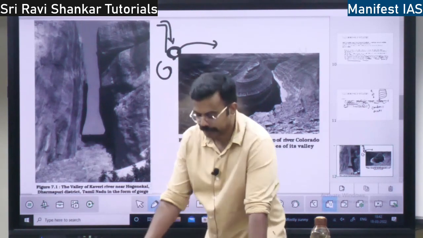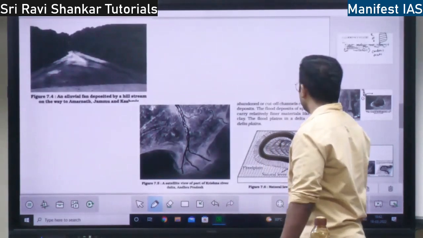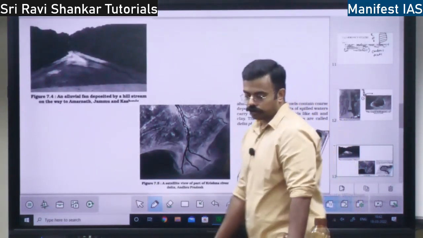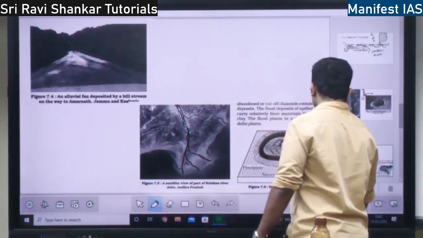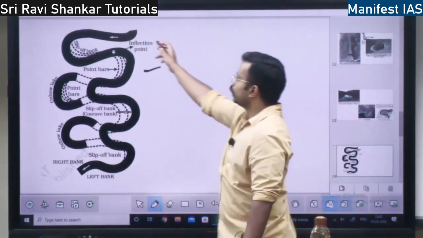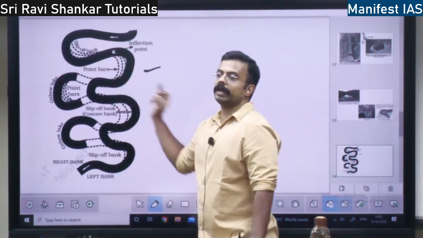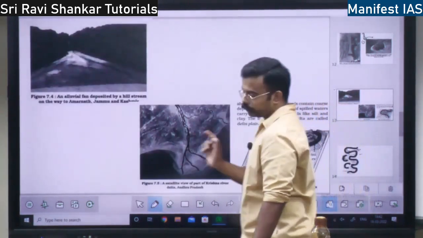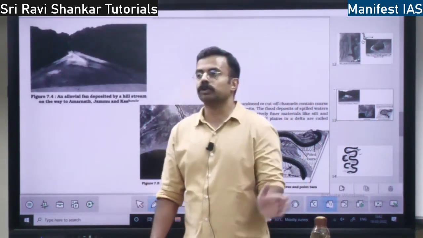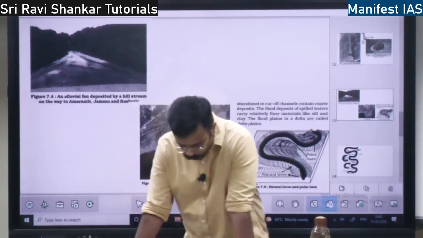Next you have incised and entrenched meanders. What are incised and entrenched meanders? So what is a meander? Meander means, just see this diagram. This is how a meander is. If water is going like this, this is how the meander looks. But there are two types of meander. One is erosional meander, another is depositional meander.